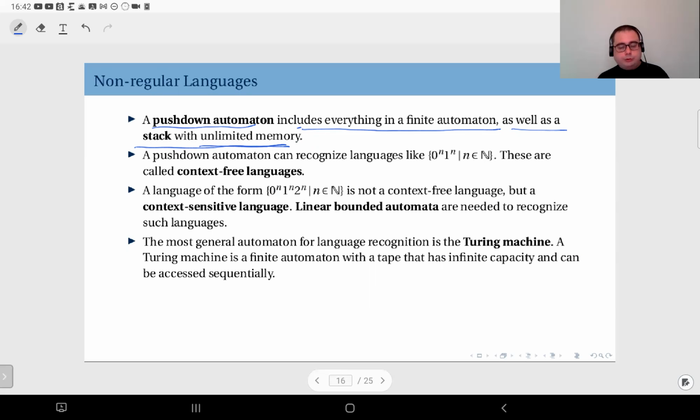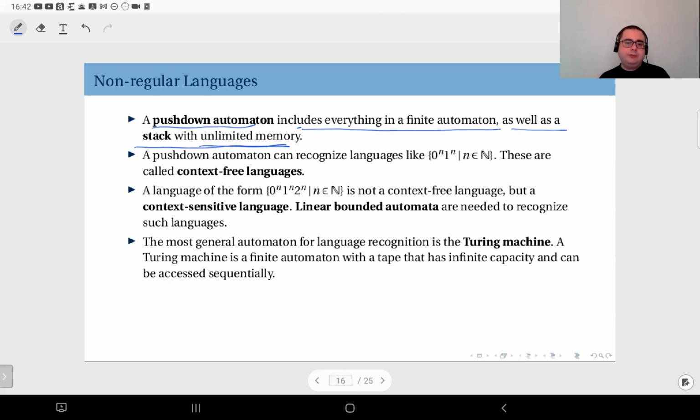So what are you going to do? As long as you encounter zeros, you are going to push them to the stack. And when you start seeing the ones, as soon as you encounter a one, you pop one of the zeros. With another one, you pop another zero. With another one, pop another zero. Of course, along the way, if the pattern is spoiled, then you give up and do not accept.